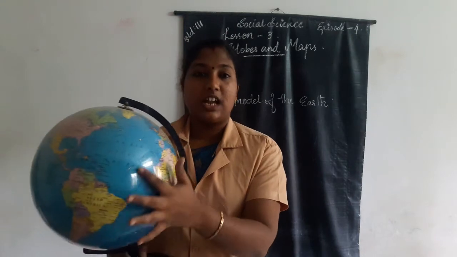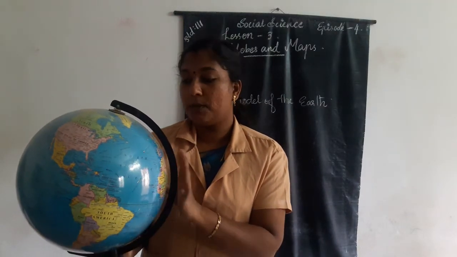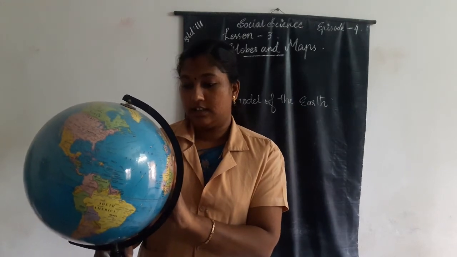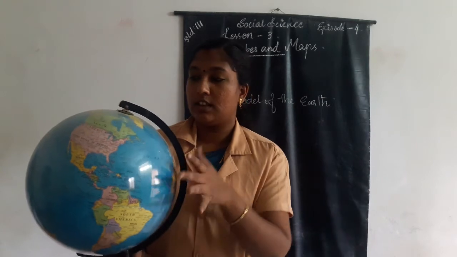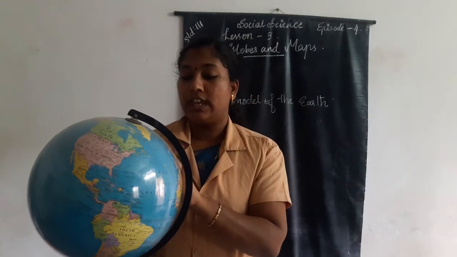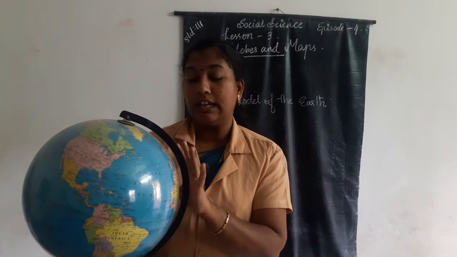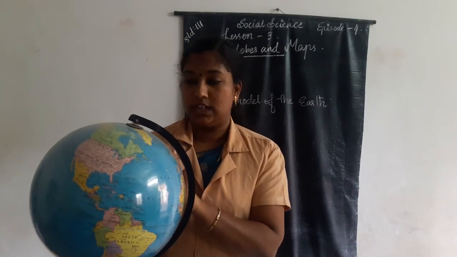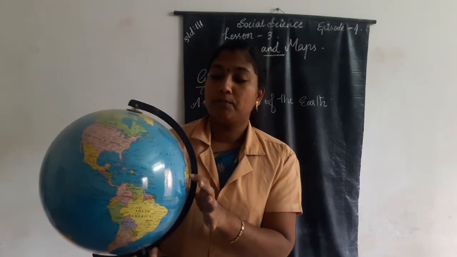The globe is round in shape like the earth. On the surface of this globe we can find the continents and physical features of the earth like continents, oceans, seas, etc.